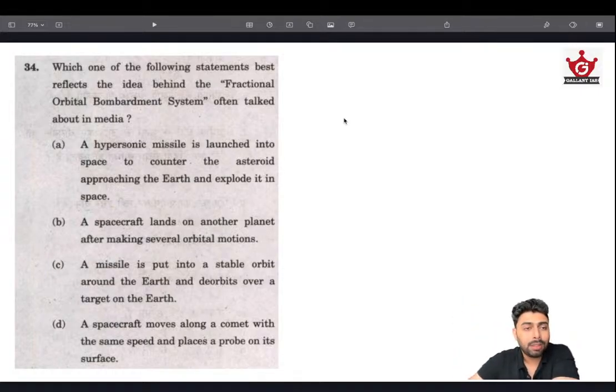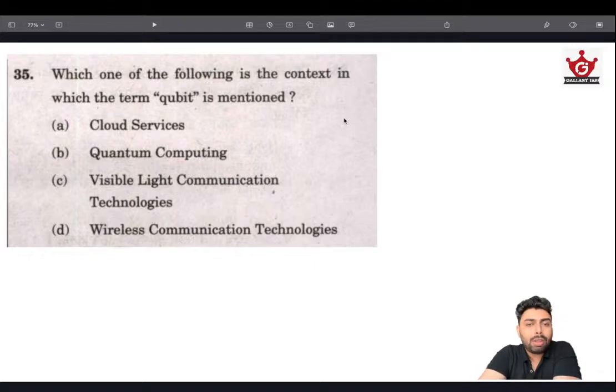Okay, moving on. Which one of the following is the context in which qubit is mentioned? You know that. I think this is rather very common, especially these days. You are commonly hearing about this qubit. Qubit meaning a quantum bit. From the name itself, you can see that it's a quantum bit. So what could quantum bit be dealing with? It's dealing with quantum computing only. So direct answer. That's it.